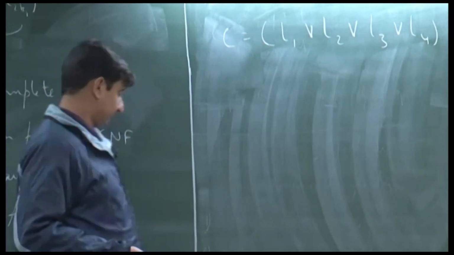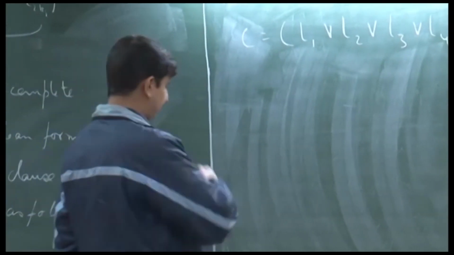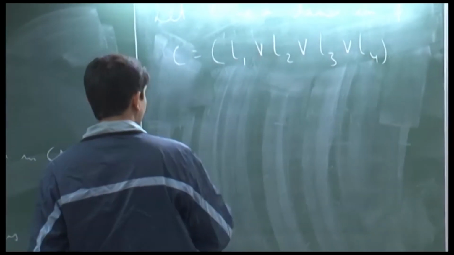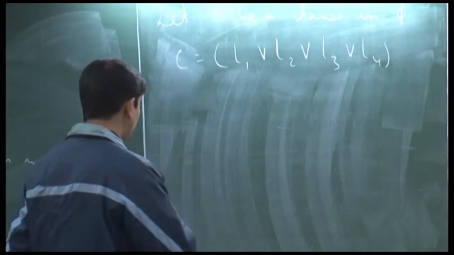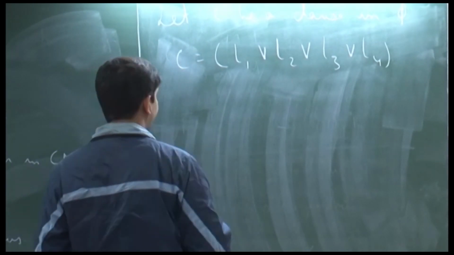Okay, so let me give the answer to that. Given C, we construct two clauses as follows.